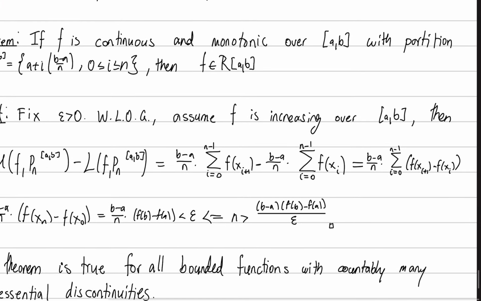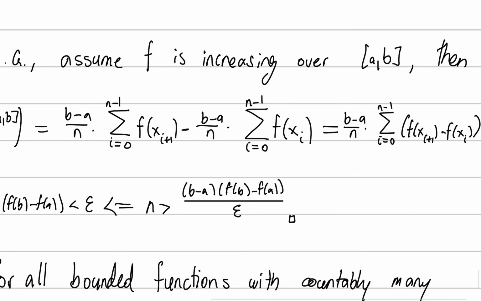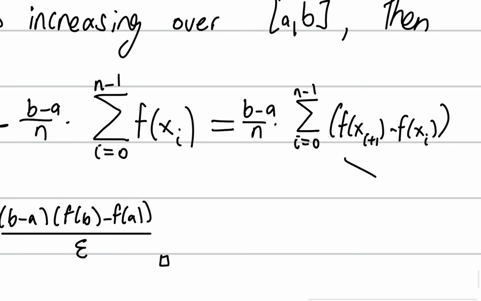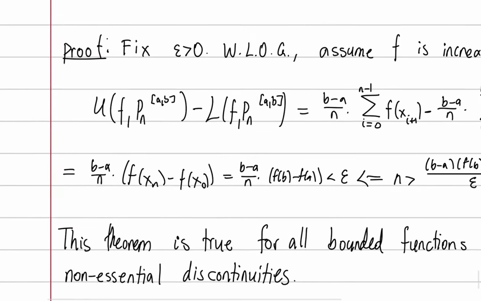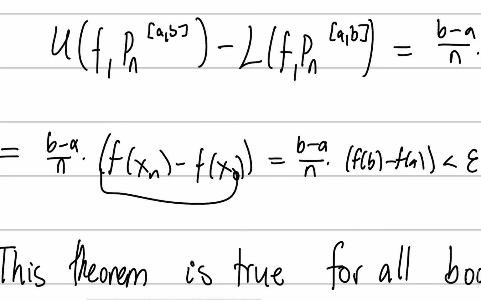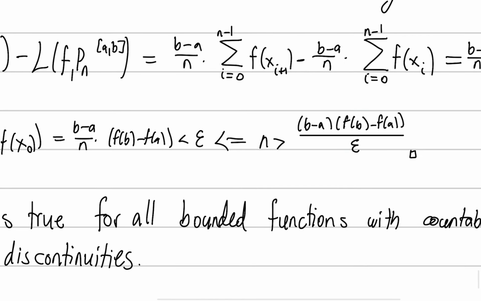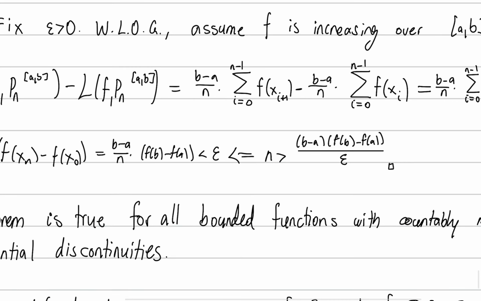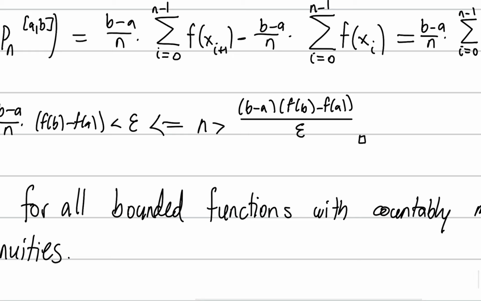And so we're going to factor out a b minus a and use the linearity of sums to get this. But this is a telescoping series, and it telescopes to just f(b) minus f(a), less than epsilon. Now this is implied by n. We're going to manipulate n to be this expression, this monster.